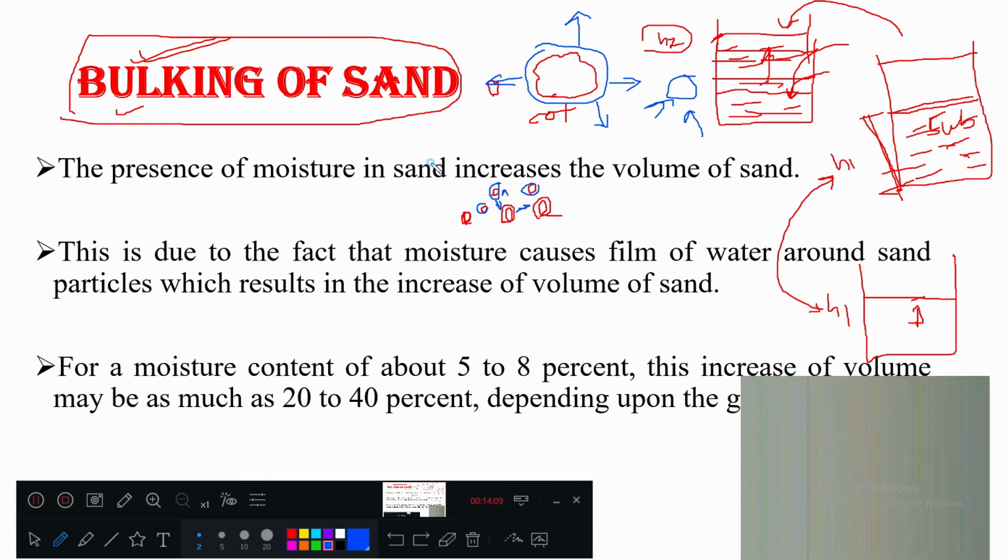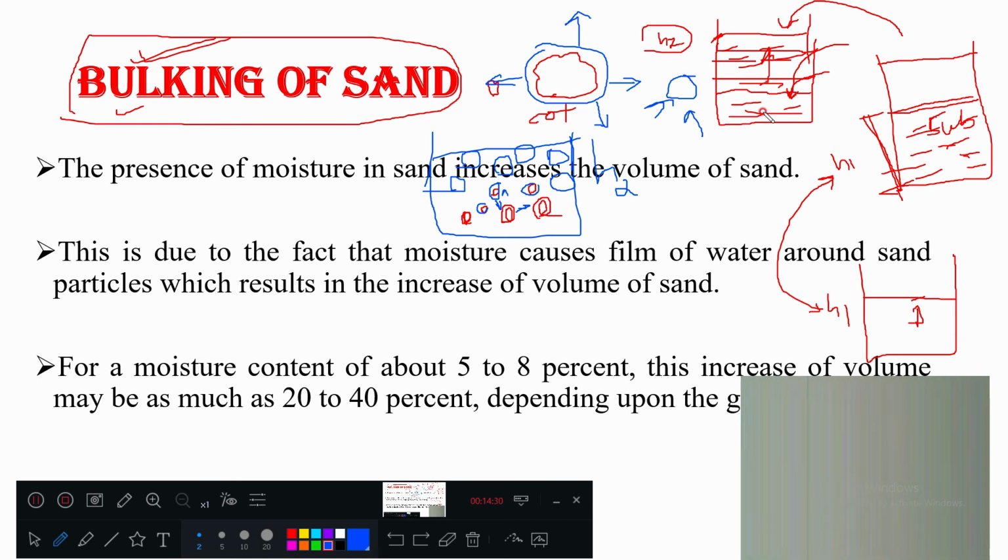What is happening in pushing away? Pushing away means the volume is increased here. The pushing force means the particles are moving away. So that is why you are seeing the height increase. Okay? I hope it is clear.